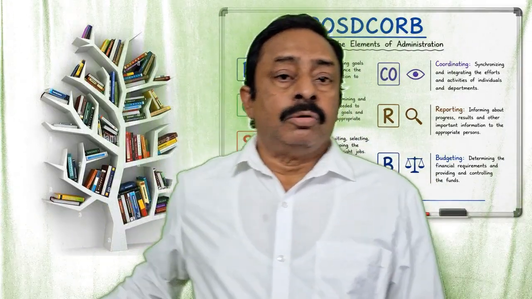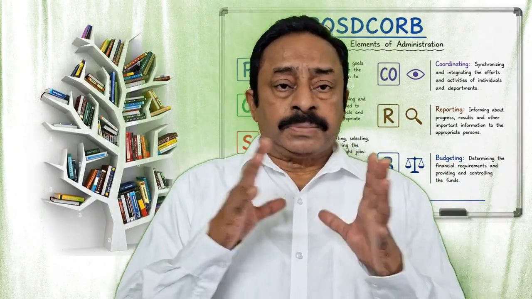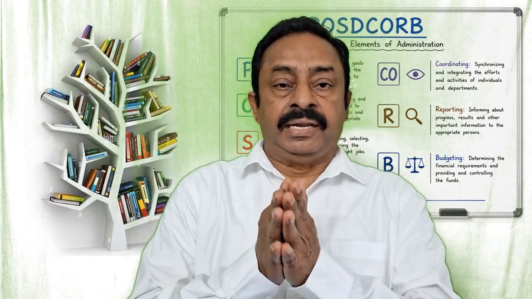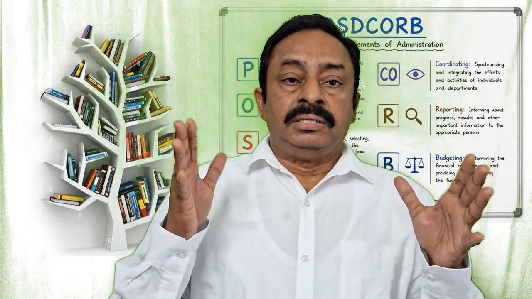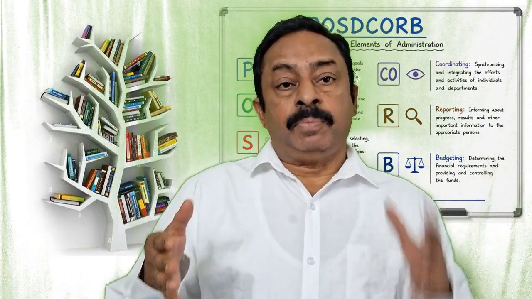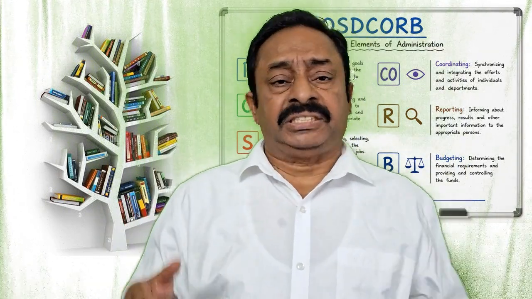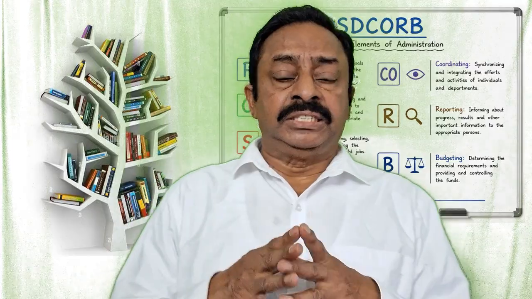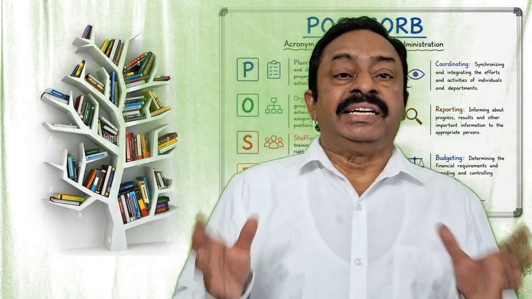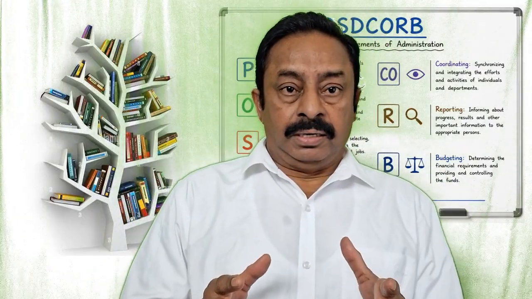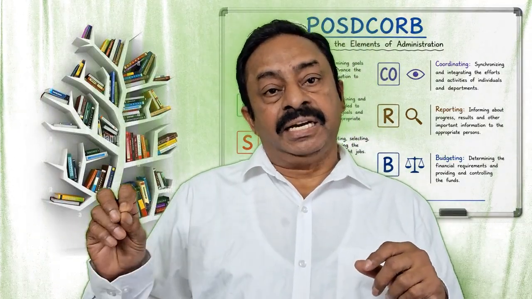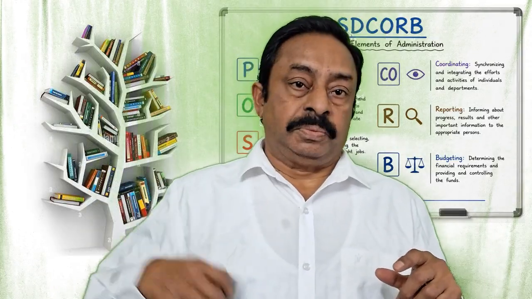Okay, now I explained about POSDCORB, each function very little, some not in detail. When you study the different chapters, I'll explain in detail: planning process, staffing, budgeting, selection, what is a job profile, what is a position description, how to do performance reviews, what is a balanced scorecard. I'll explain everything in detail. Okay, this is about POSDCORB. I tried to explain in a very simple way, but when we go to different chapters, we'll go into detail. Each chapter will take a minimum of 10 days to explain everything.